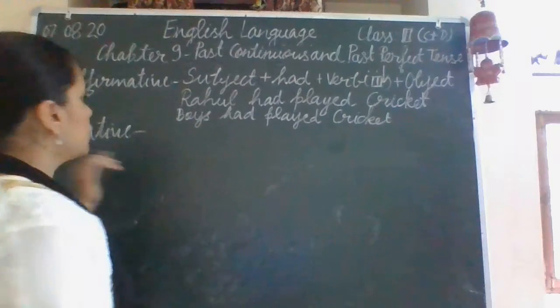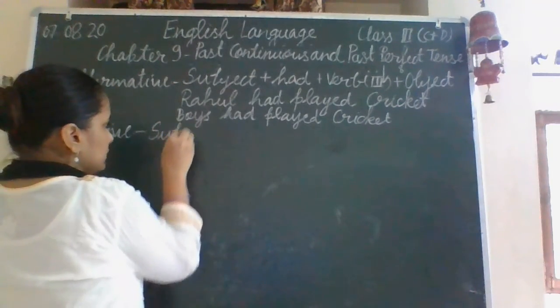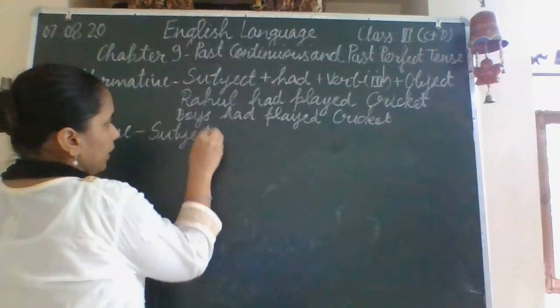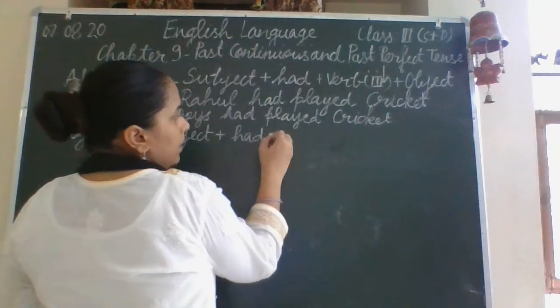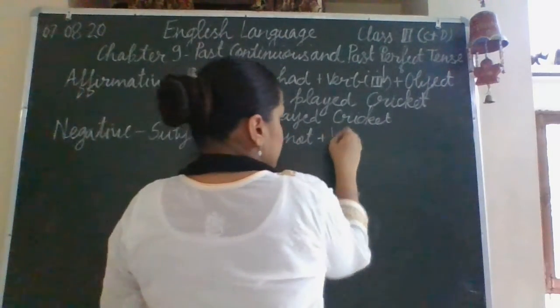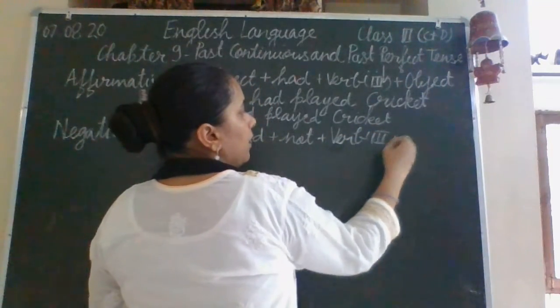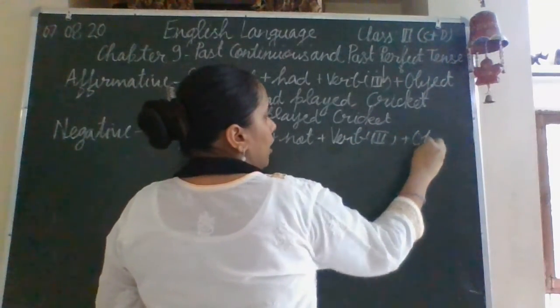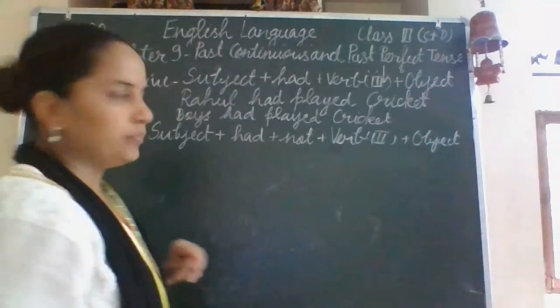Okay. So for the negative sentence, we will start with the subject plus had plus not plus third form of verb plus object. Let's take the second example.